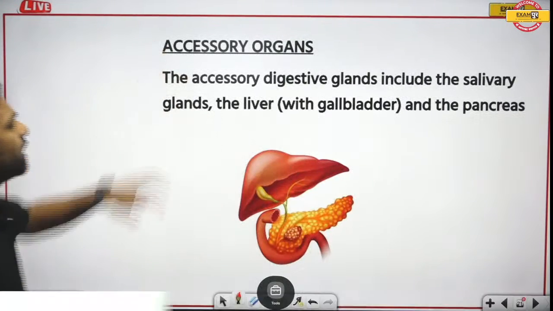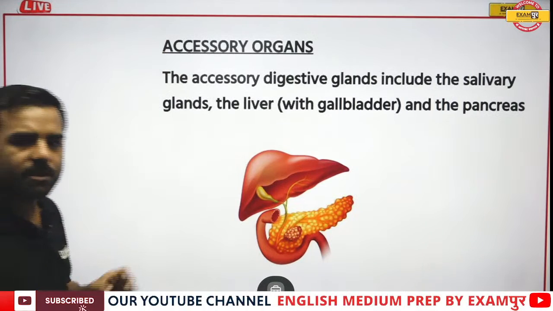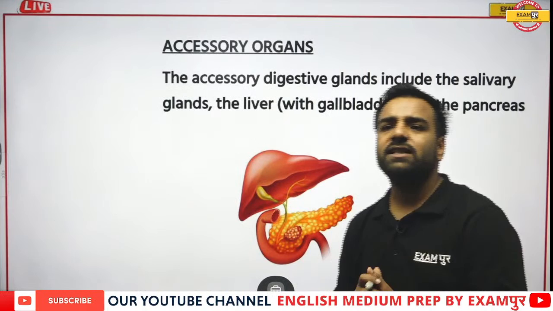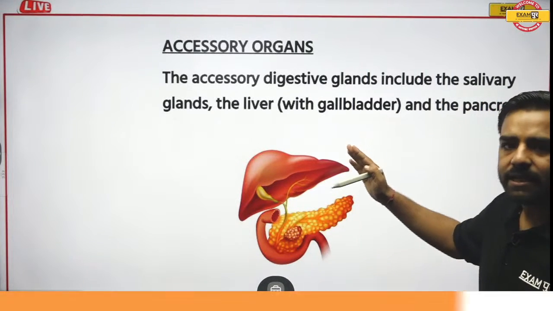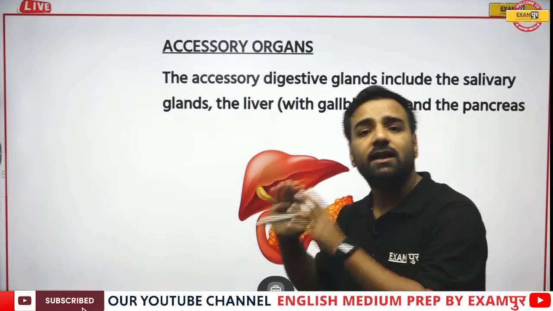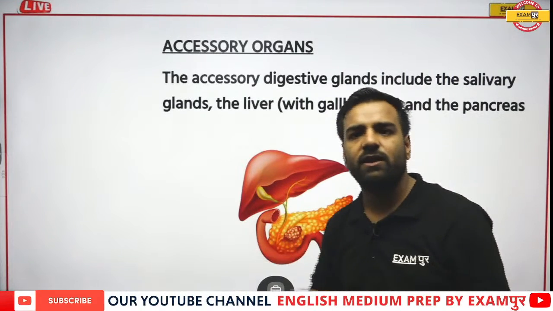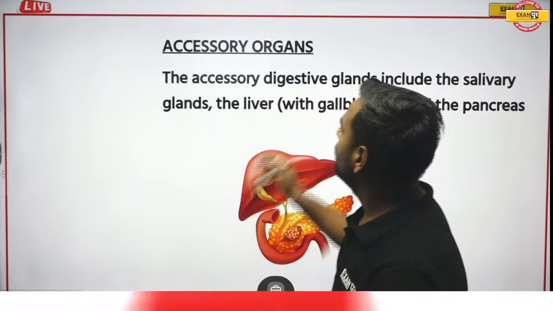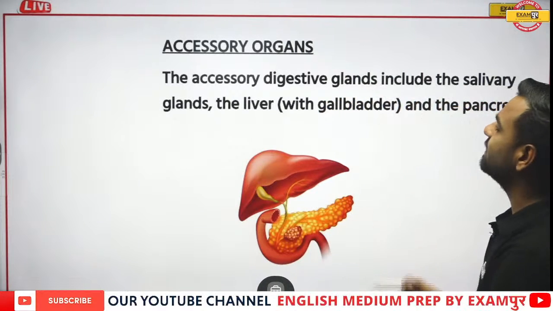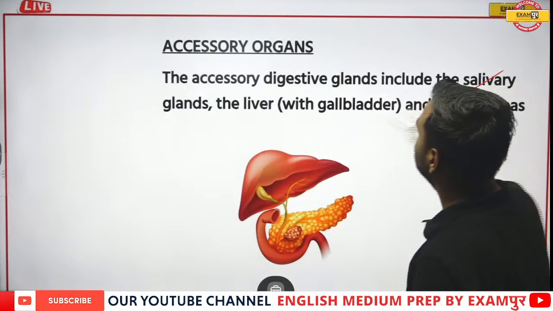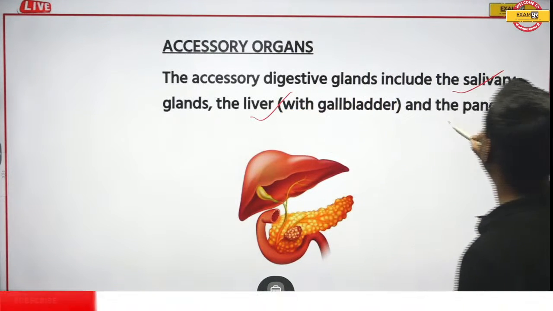Next, talking about the accessory organs. We have discussed almost each and every important organ, but the organs which are left are the pancreas and, apart from that, the liver. So pancreas, liver and salivary glands. We'll be understanding about them one by one. First of all, we'll be starting with these accessory organs. The accessory digestive glands include the salivary glands, liver and the pancreas.